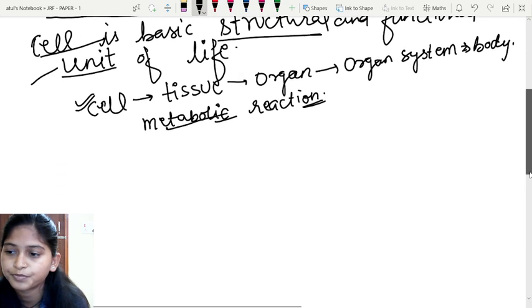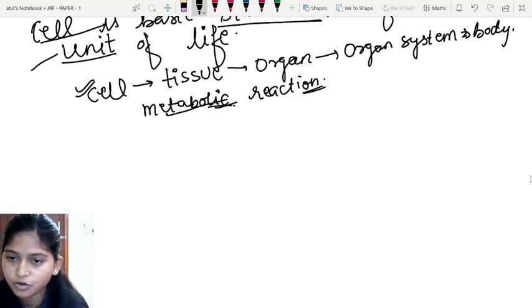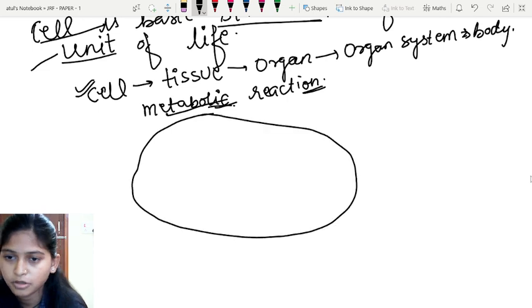Basically, the cell has the spherical structure that we draw. So the cell has a spherical structure. The outermost layer of this structure is termed the cell wall.